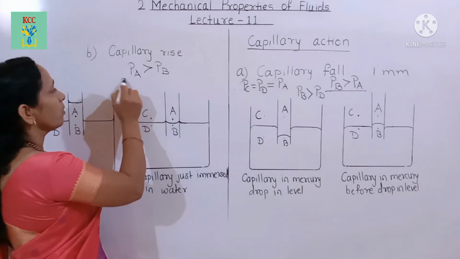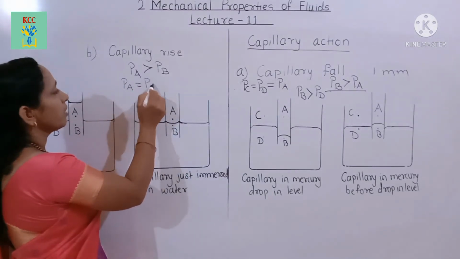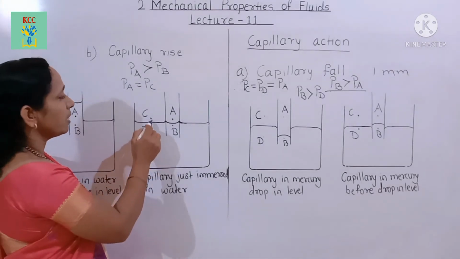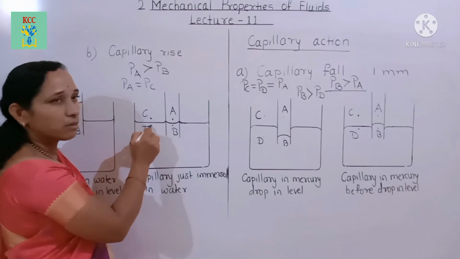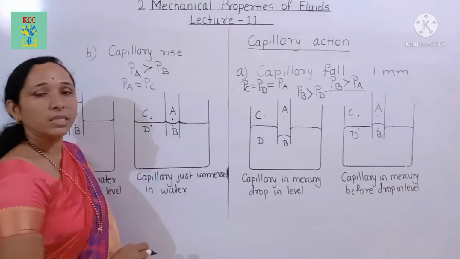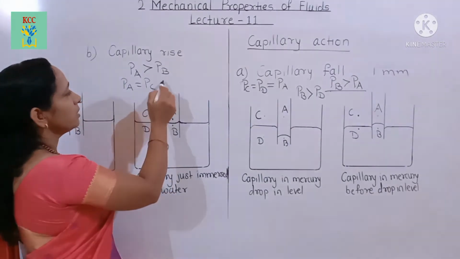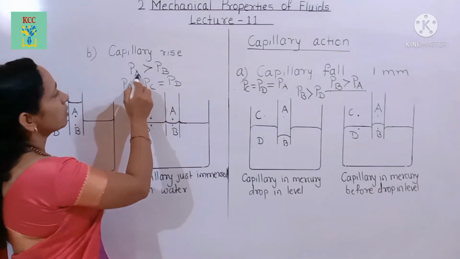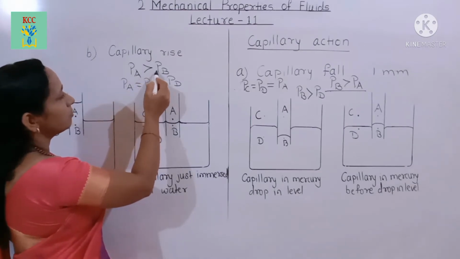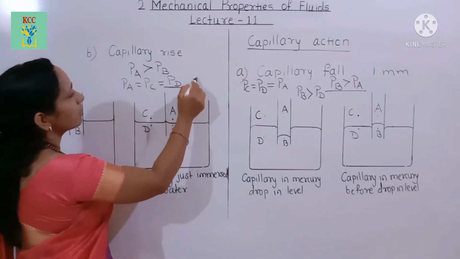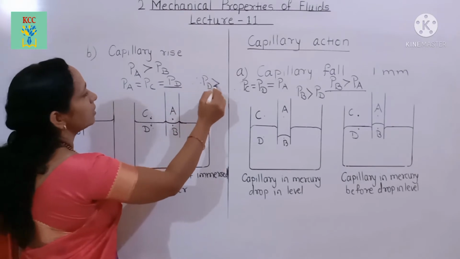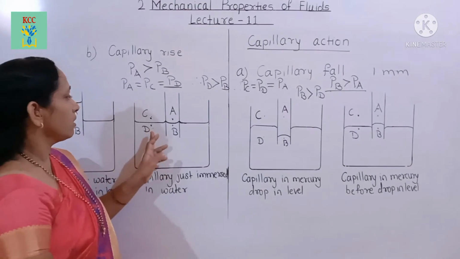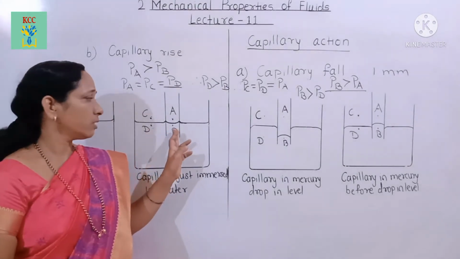And here A and C are at the same horizontal level. Therefore PA equals PC, and also C and D points are at a plane surface. At a plane surface, above and below pressures are equal. Therefore, PC equals PD. And therefore PA is greater than PB, and so PD is greater than PB. Now the pressure at point D is greater than the pressure at point B.